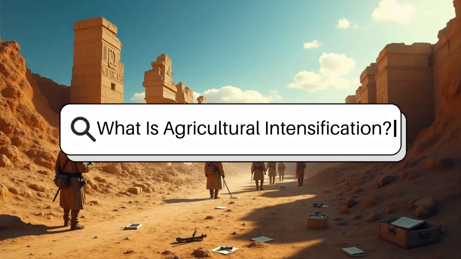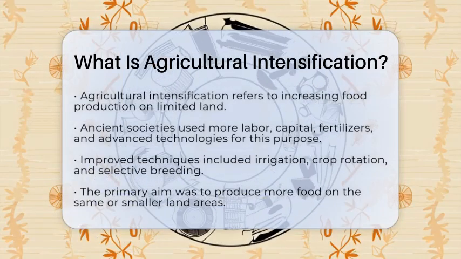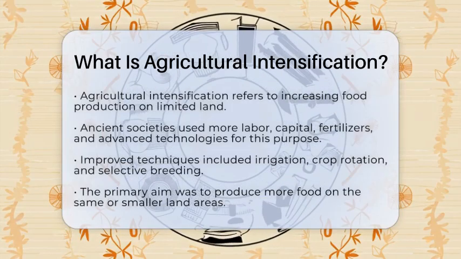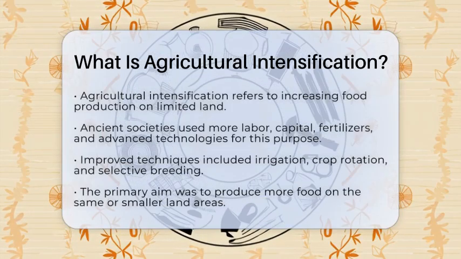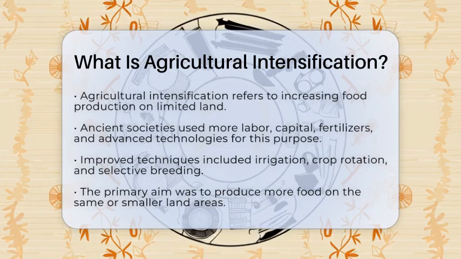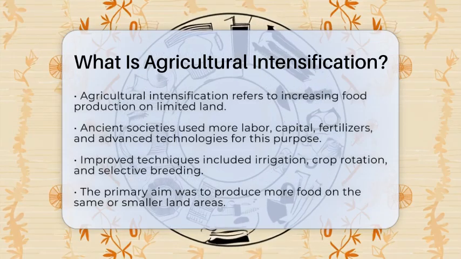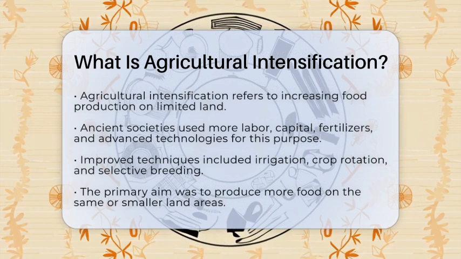What is agricultural intensification? Have you ever wondered how ancient societies managed to feed growing populations? The answer lies in a fascinating process known as agricultural intensification. This term describes how communities increase the amount of food produced on a given piece of land. They do this by using more labor, capital, fertilizers, and advanced technologies.